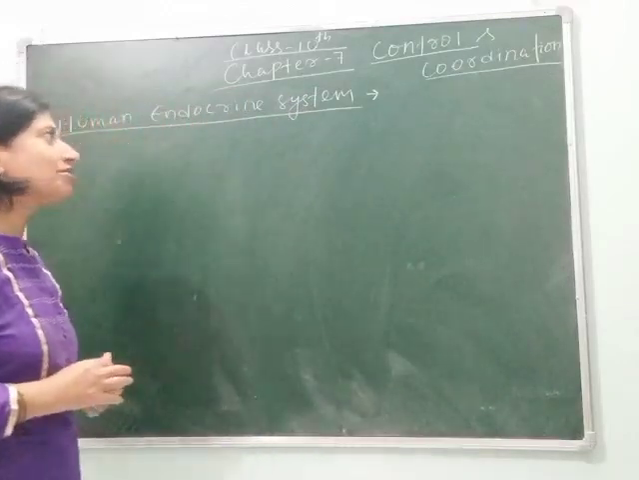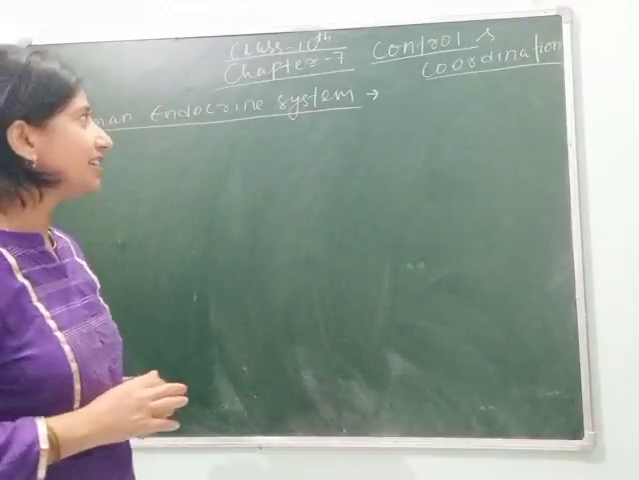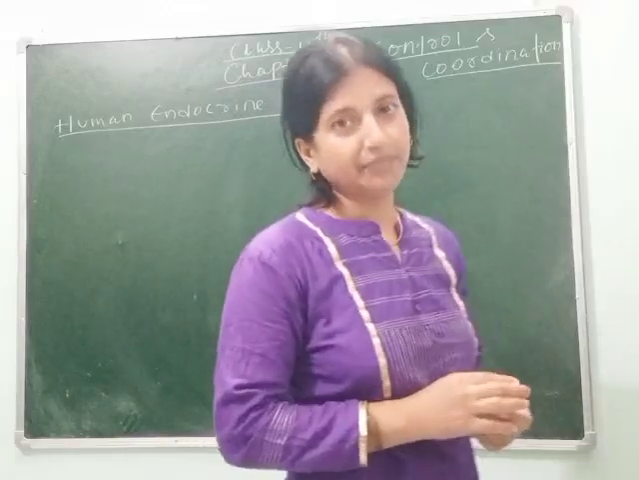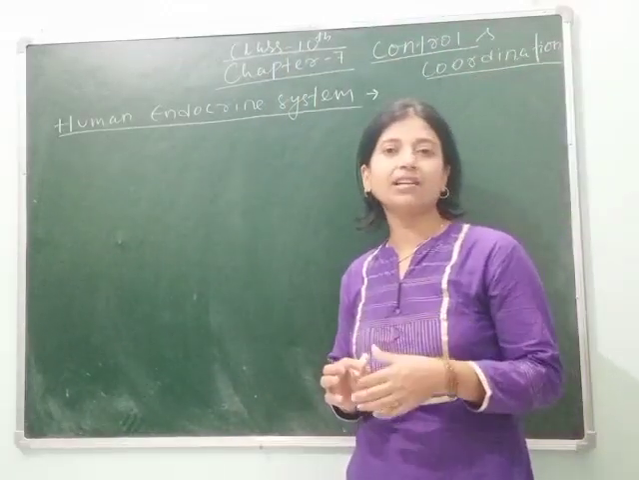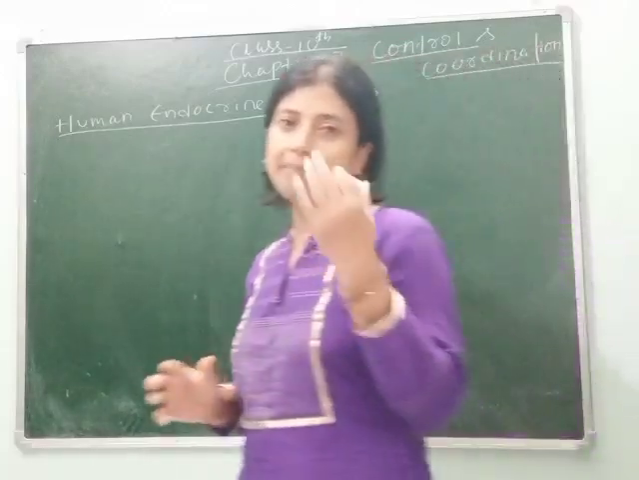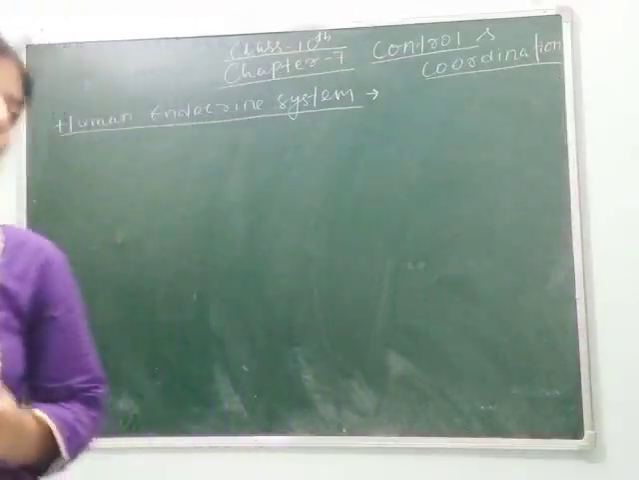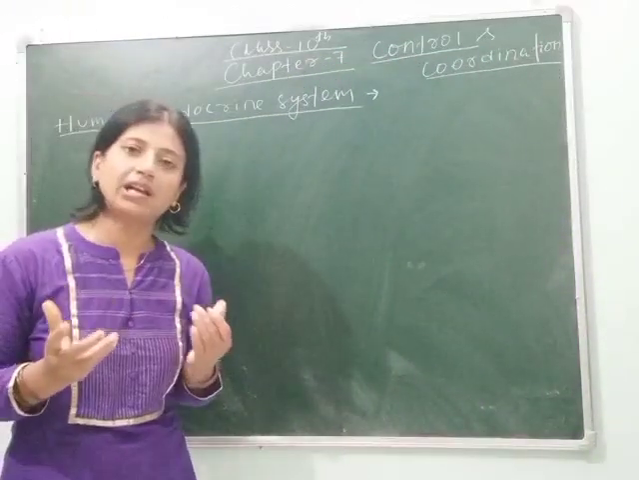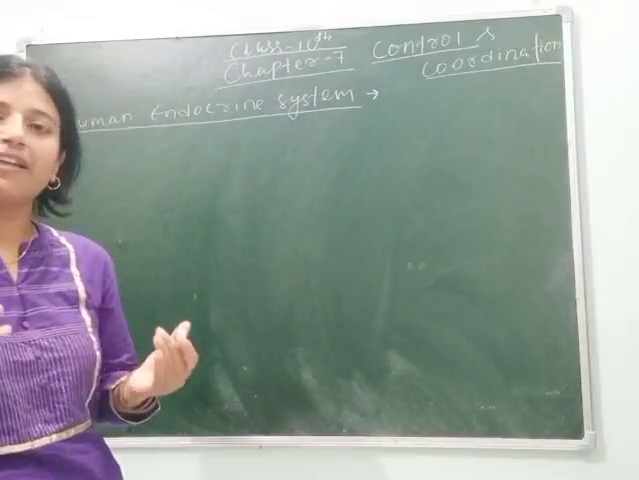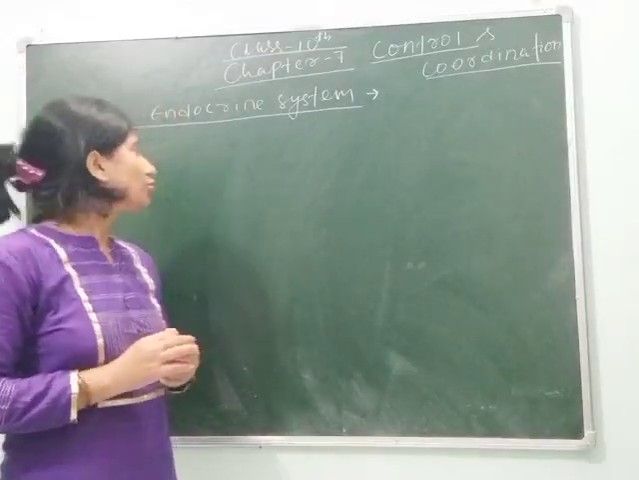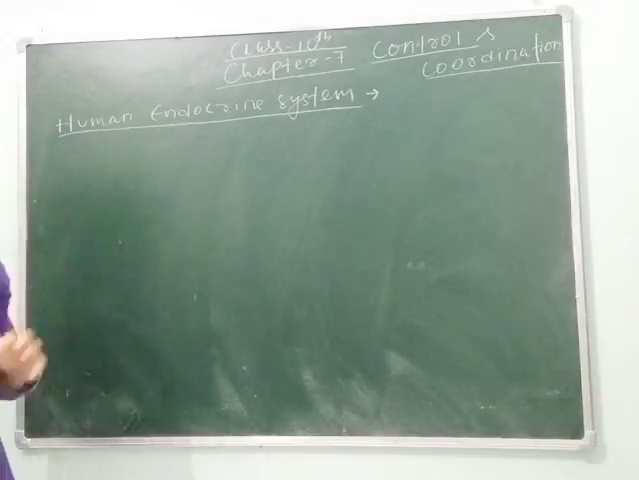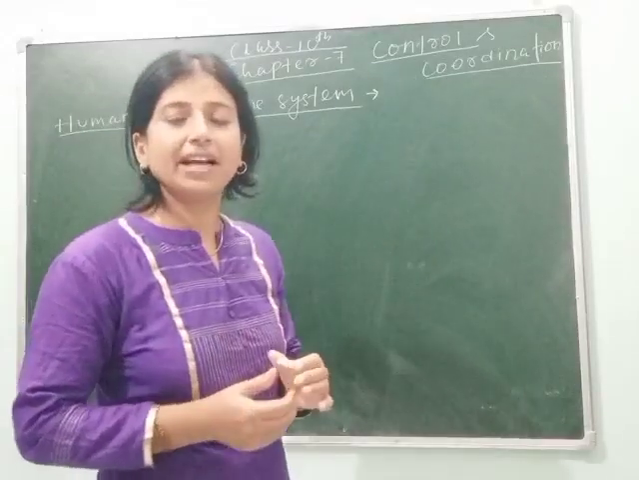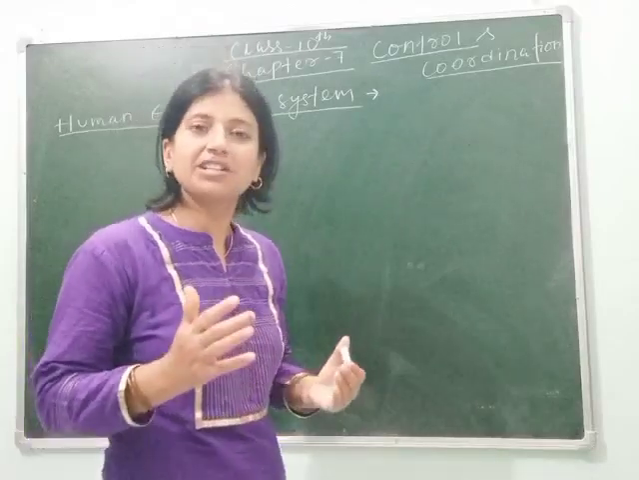So let's continue our chapter 7 of class 10, that is control and coordination. Today we will study about the human endocrine system, and in our last class we completed the plant hormones, in which we learned how different types of hormones help in the overall growth and development of the plant. So let's see what the human endocrine system is, what it consists of, and what the different endocrine glands present in our body are.